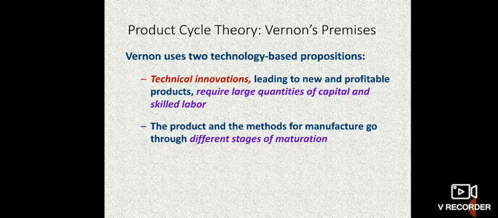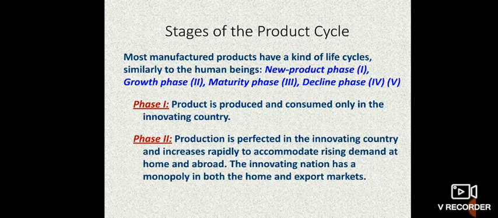Okay, so we'll see what the stages of maturation are. Stages of the product life cycle. In phase one, the product is produced and consumed only in the innovating country. So in the country where it is first introduced, only there is it produced and consumed. In phase two, production is perfected in the innovating country and increased rapidly to accommodate rising demand at home and abroad. So now the company expands its business to foreign countries also.